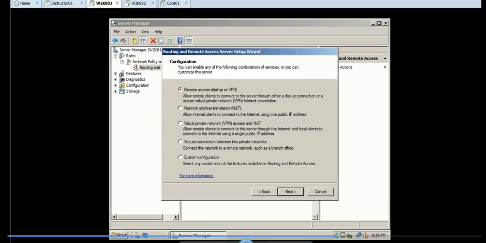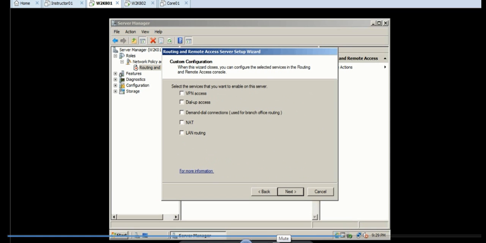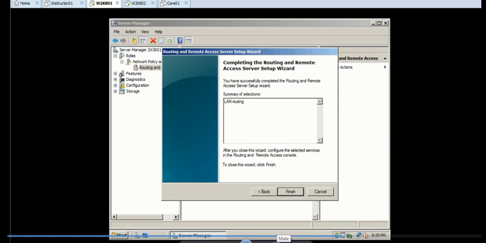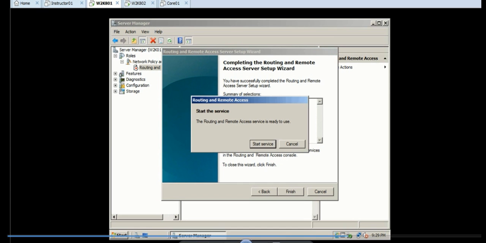Then go to Server Manager and click the Routing and Remote Access node of the network policy role that we just installed. We're going to right-click it and enable static routing. Once we do that, it's going to show the configuration. Click Custom Configuration. Then we're going to choose LAN routing. Click Finish, and start the service.